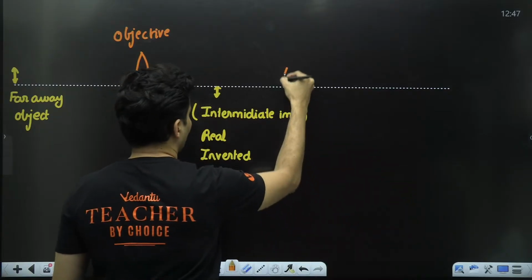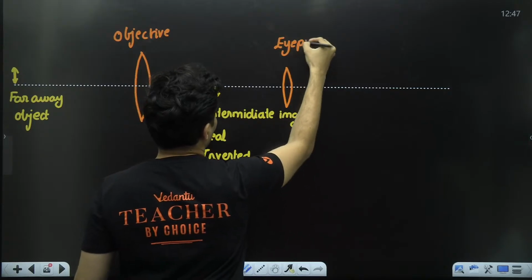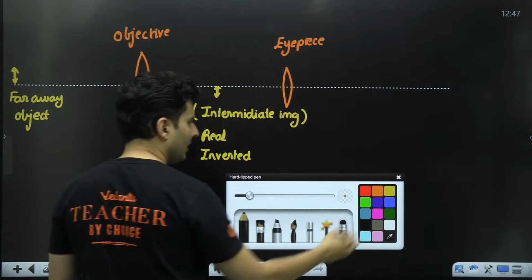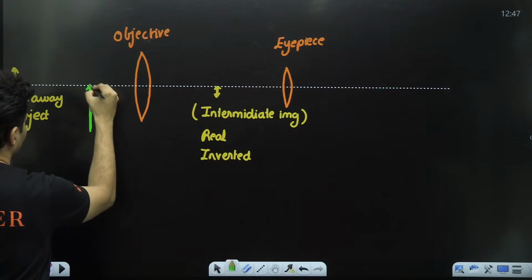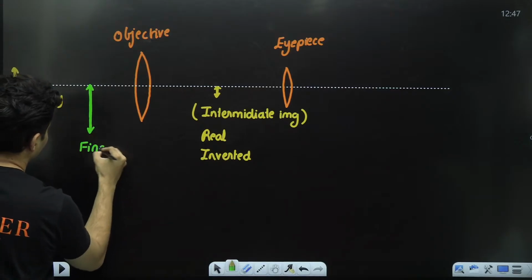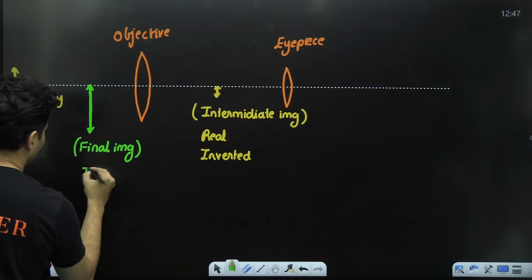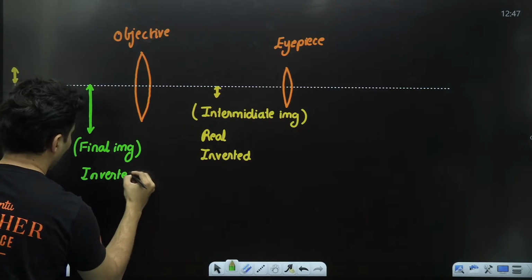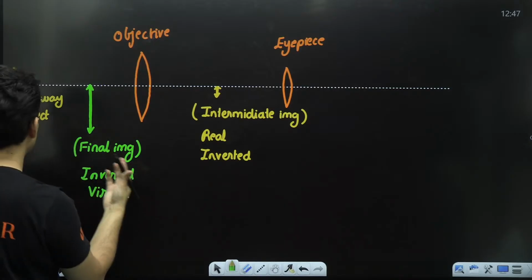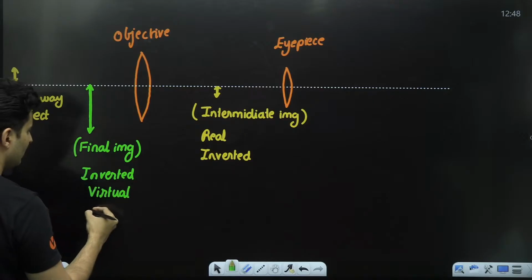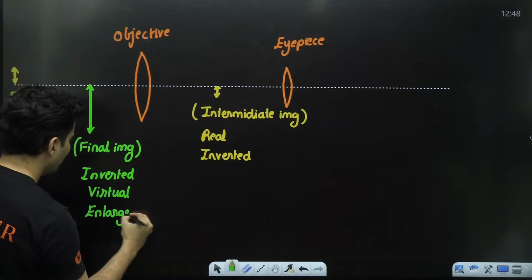Then you take another lens over here, which is obviously your eyepiece, and you ensure that the final image which is formed is going to be inverted. It is going to be virtual, a very similar ray diagram to the microscope, just that the object is very far. And it is highly enlarged. It is definitely going to be enlarged.